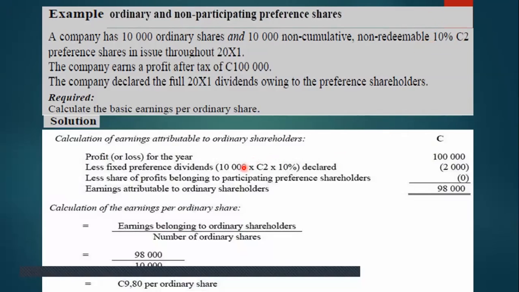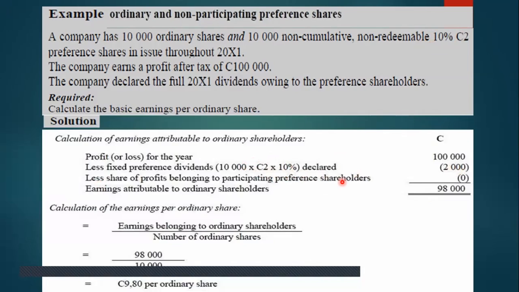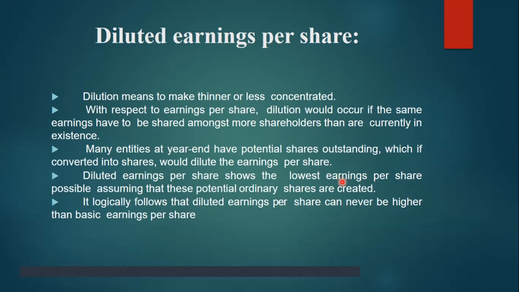So 10,000 into 10%, which gives 2,000 in total as the dividend. Less that, we get 98,000, and using the same formula, 98,000 divided by 10,000, the earning per ordinary share is 9.8. If the company has both equity shares and preference shares, then the earning per share can be lower.